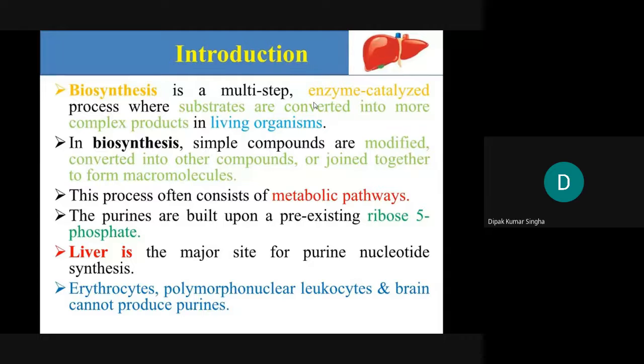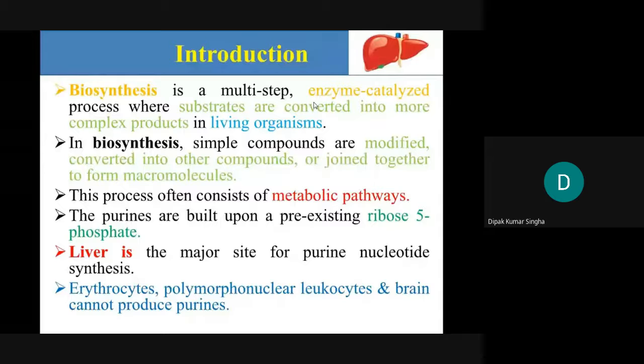This purine is built upon the pre-existing ribose 5-phosphate, and the ribose is coming from the hexose monophosphate shunt or pentose phosphate pathway. By the phosphorylation reaction they form ribose 5-phosphate, and the starting material is ribose 5-phosphate. From this compound finally the purine will be synthesized, and the liver is the place where it will be synthesized.